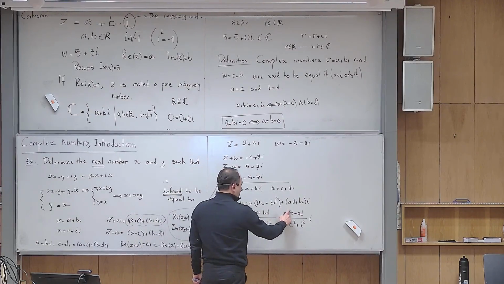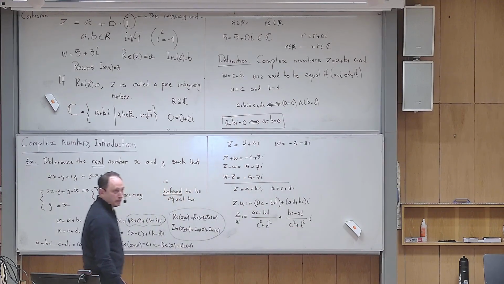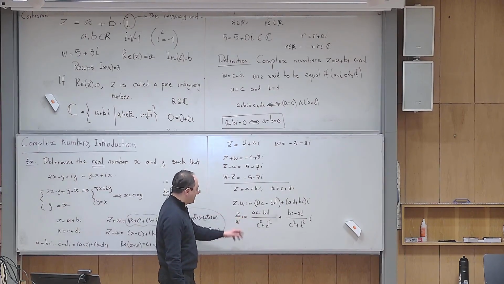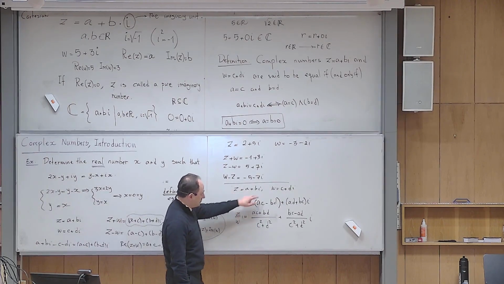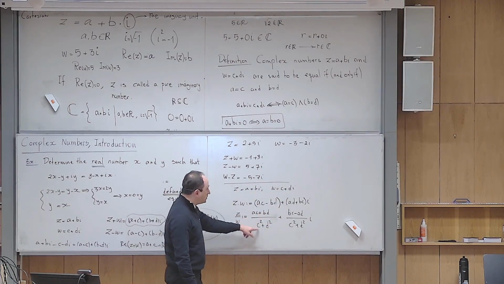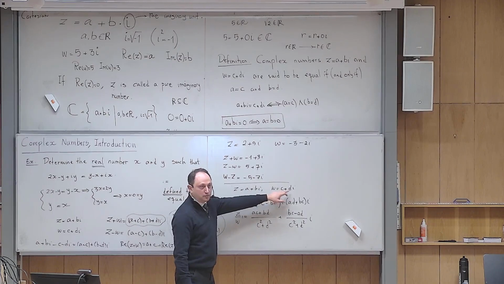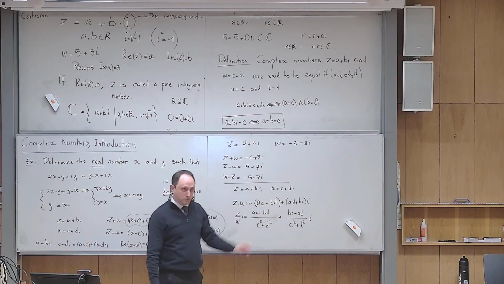You might ask, who was that person who defined this division so crazy, yes? So if you want to divide Z over W, it's very strange, yes? You take the real part of this, multiply it by the real part of that, imaginary part, and then you divide that by this squared plus that squared in the denominator and so forth.